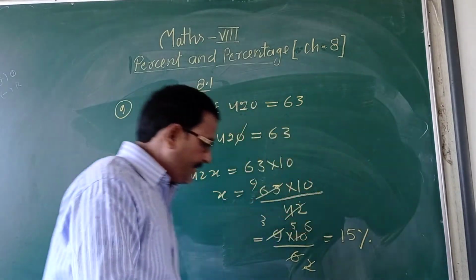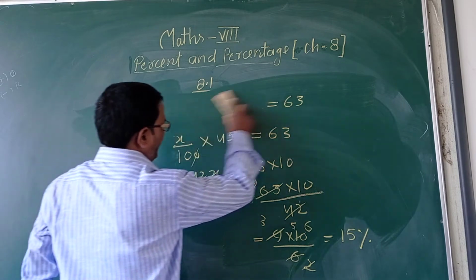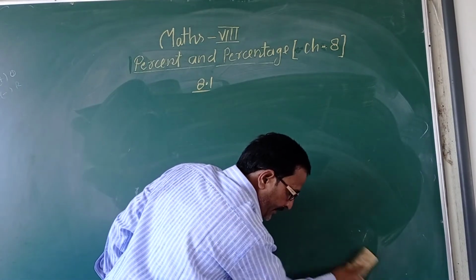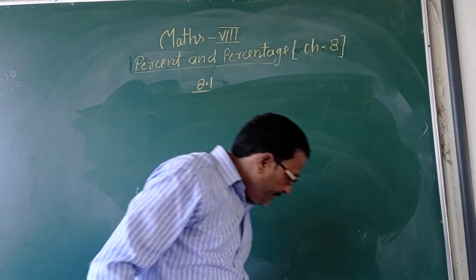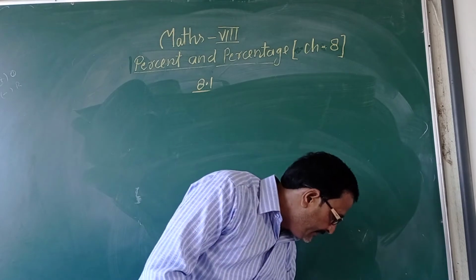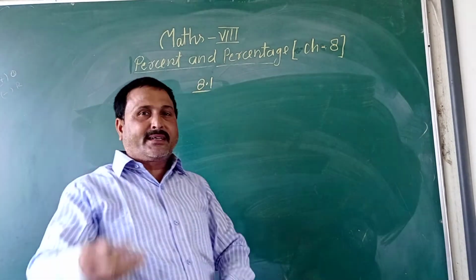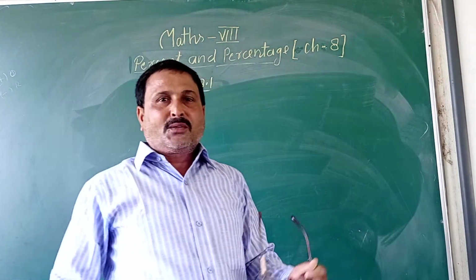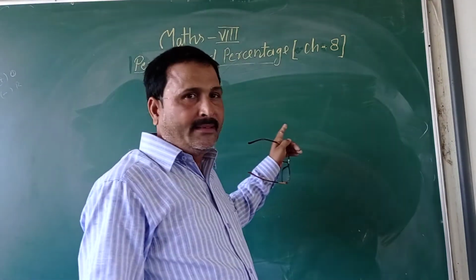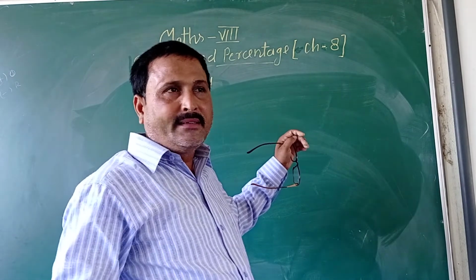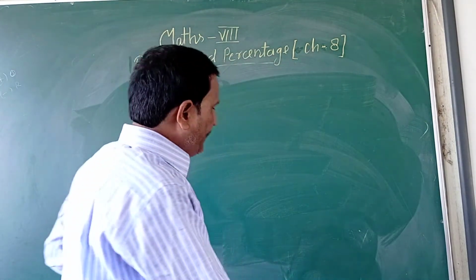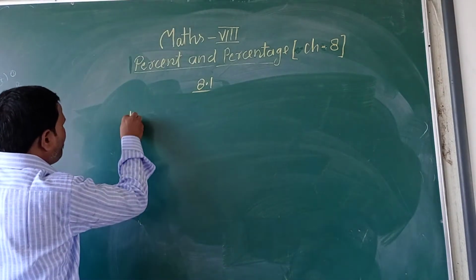Last question of this exercise, question number 10. It is given that Kanuj scored 450 marks out of 600. Express this as a percentage. You calculate this in your exam: the total marks you are getting and the total subject marks, out of 1000, out of 1200, what is your percentage? You know this one, but I will explain it.